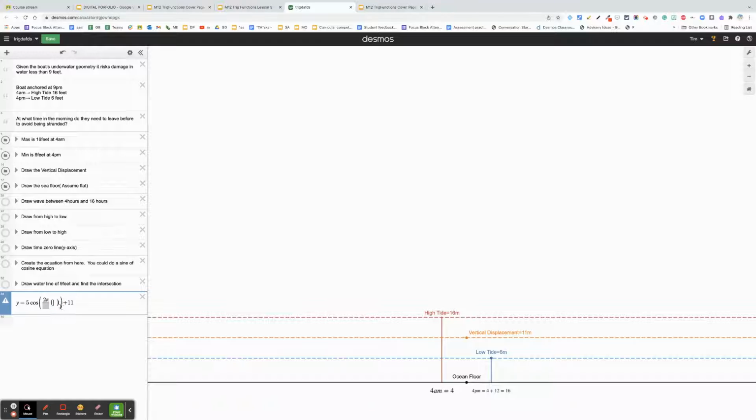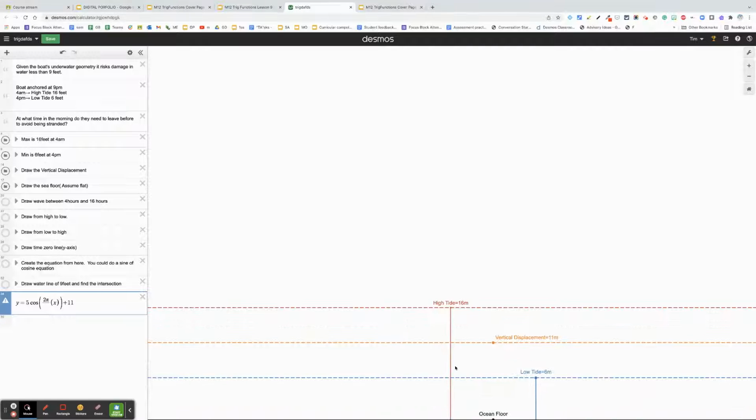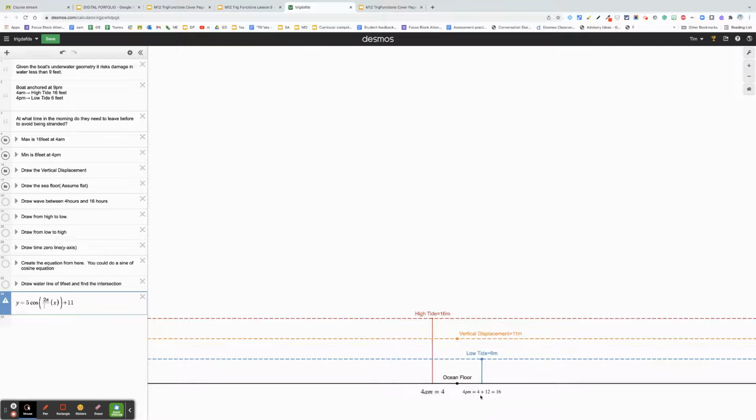Alrighty, and for funsies, I'm going to put a little x in there. I also need to determine what the period is. So let's keep on going. It appears as though it is taken between a high tide and a low tide, it looks like it's taken 12 hours. So that must mean that to get up to the next high or low, it's going to take another 12 hours. And I could probably do that on both sides.